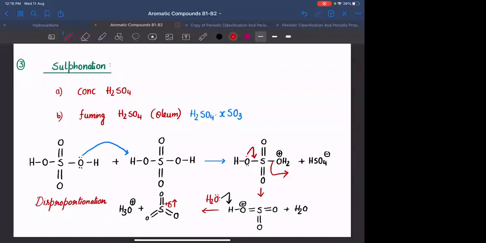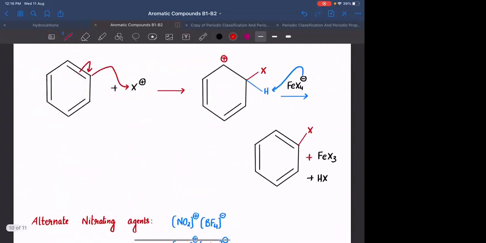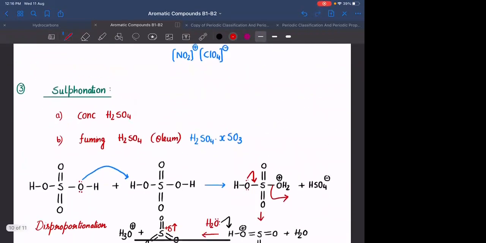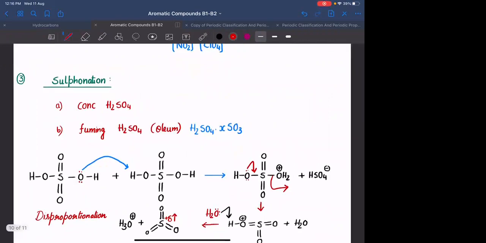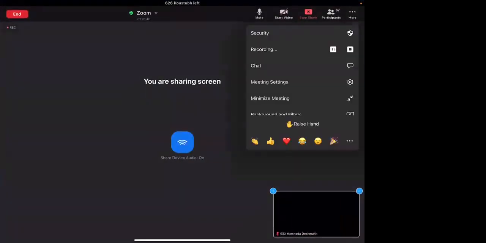Any doubt anyone यहाँ तक? Clear है? Okay. We will end the lecture here. We will continue with remaining of the reagents in the next lecture. ठीक है?